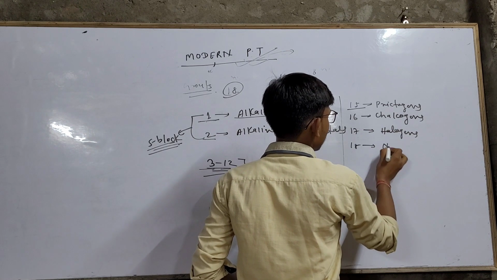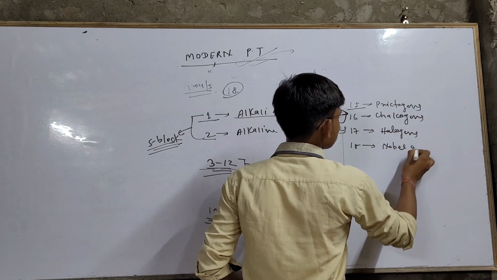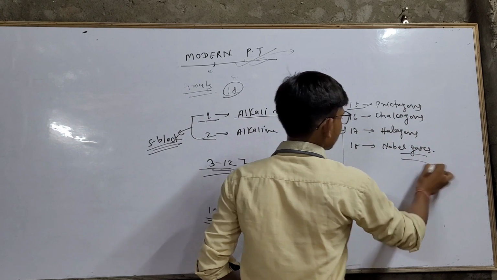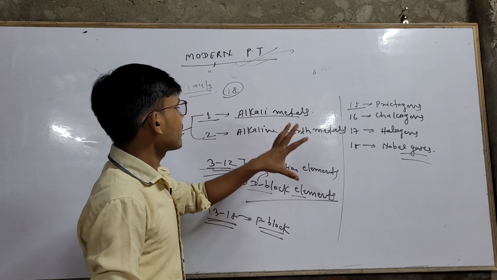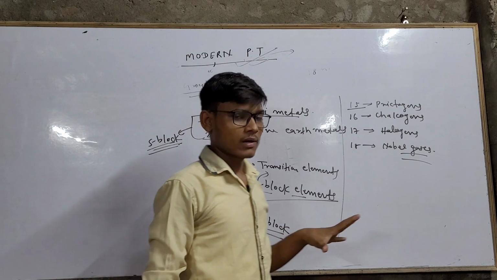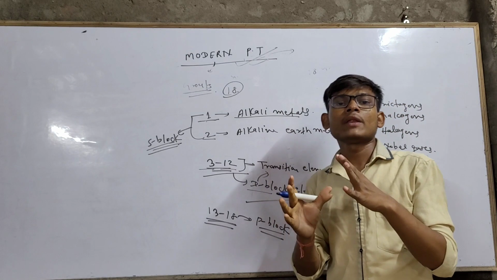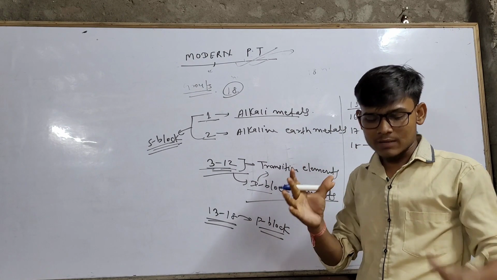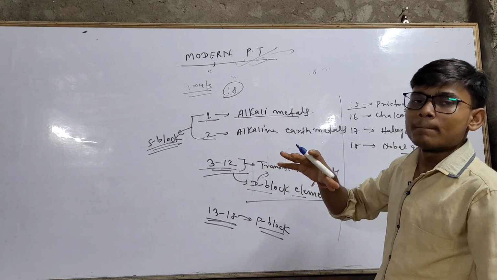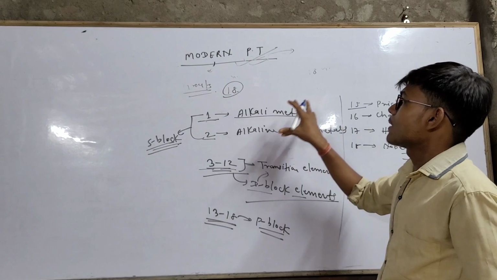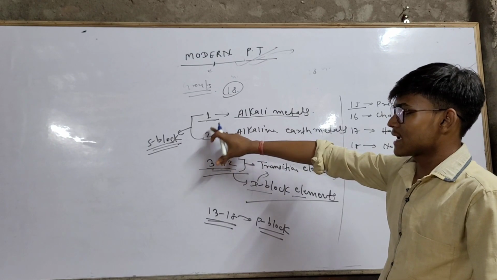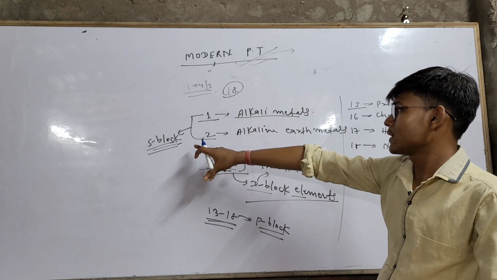Elements of group 18 are known as noble gases or inert gases. So these all are basics of modern periodic table. If you want to study more about modern periodic table, elements of modern periodic table, then you must have information about these things. Group first and second are called S block element.